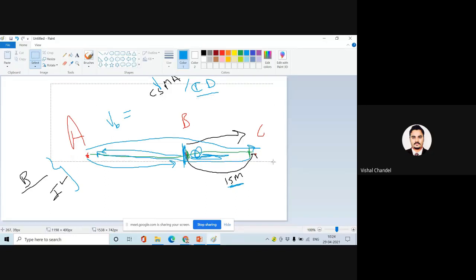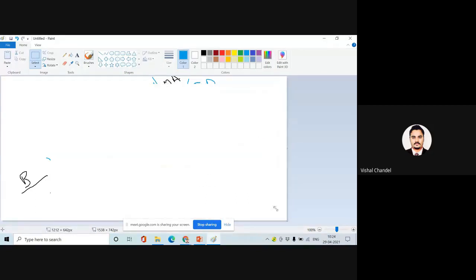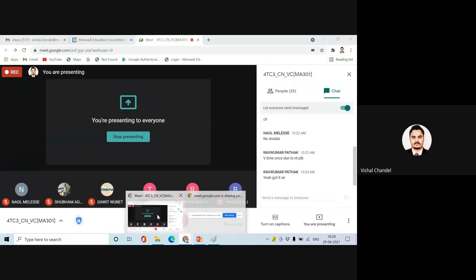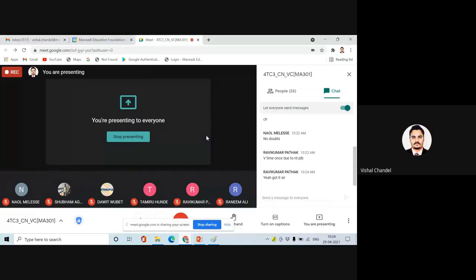So in this method we have only a mechanism: one is sensing the channel, the second is detecting the collision. But we are not doing anything for avoidance of the collision. When Ravi becomes aware of the collision, he will stop the transmission, but he is not doing anything to avoid the collision.